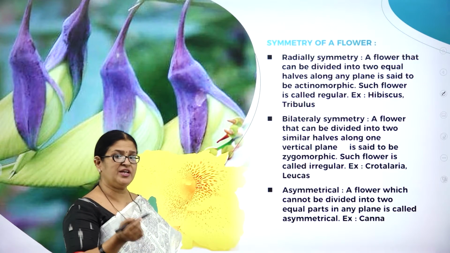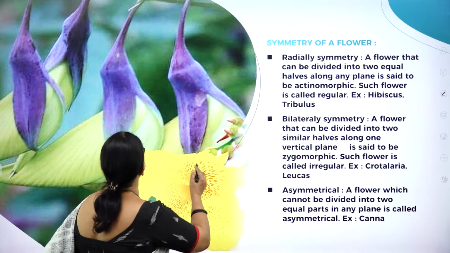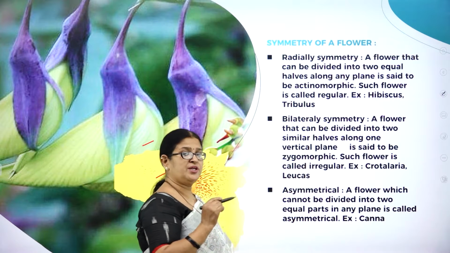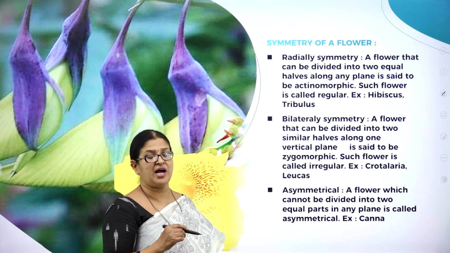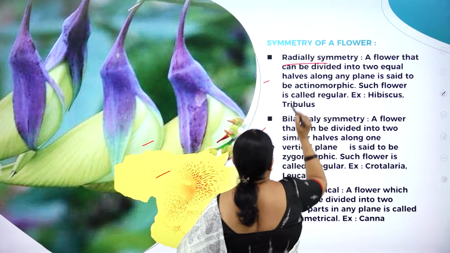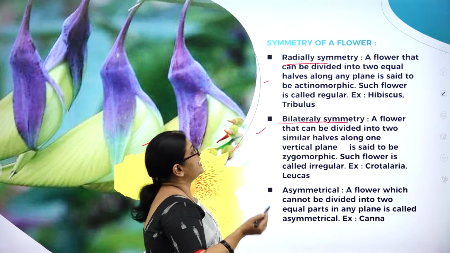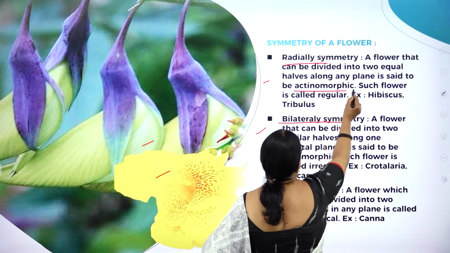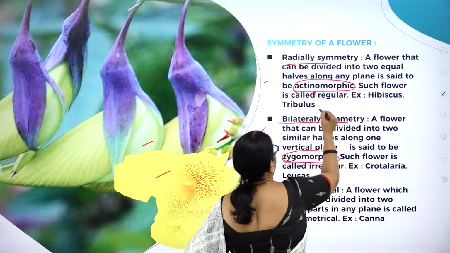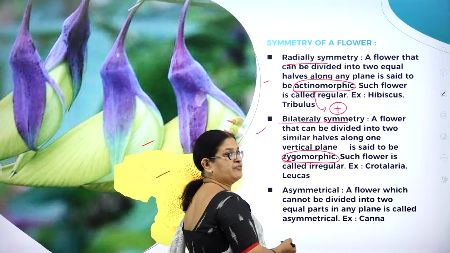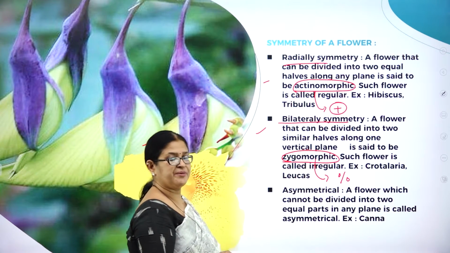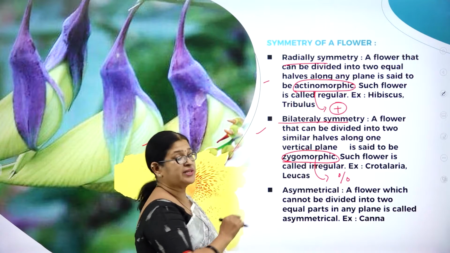In a similar way, even in flowers also, see here you can see the beautiful picture of canna, right? So what is symmetry here? Whether you are able to cut the flower into two equal halves or not. So based on that, we have two types. One is called radial symmetry, the other one is called bilateral symmetry. Radial symmetry is also called actinomorphic, whereas bilateral symmetry is called zygomorphic. So what is the symbol we are going to write for actinomorphic? Plus. What is the symbol we are going to write for zygomorphic? Percentage. Hope you remember.